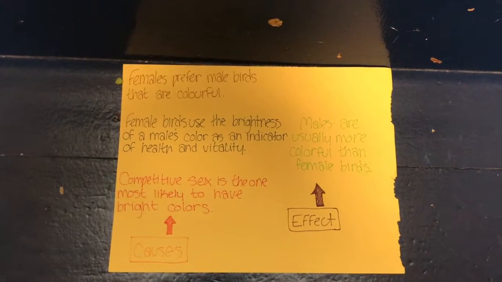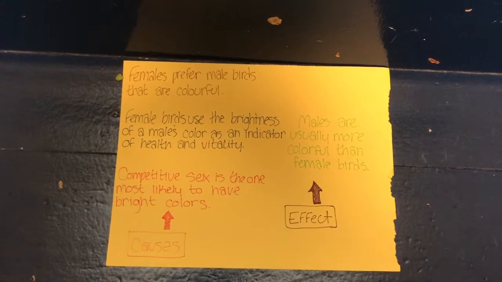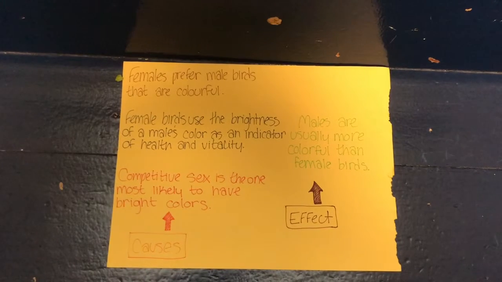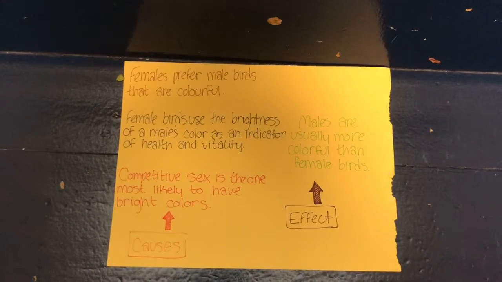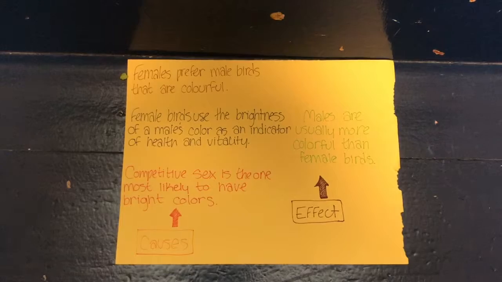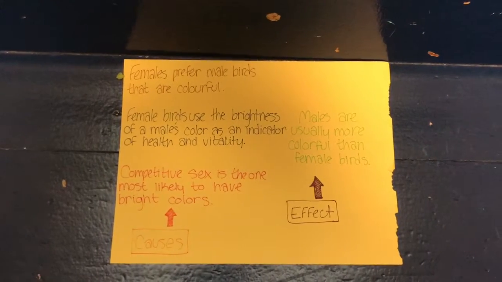which will have bright feathers, and the cycle will continue to eventually make the birds we know today. This creates sexual dimorphism, which is when one sex has a trait the other one does not.